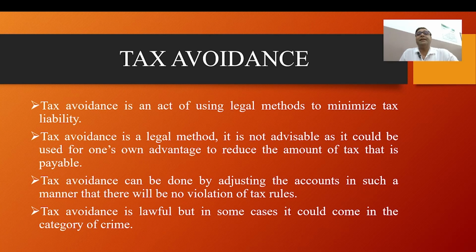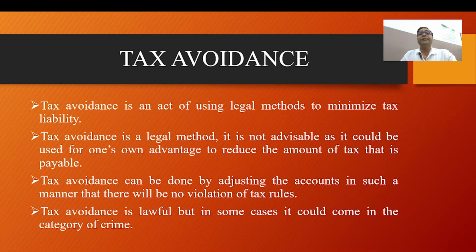Tax avoidance is an activity of taking advantage of shortcomings in the tax rules by finding new ways to avoid the payment of tax that are within the limits of the law. Tax avoidance can be done by adjusting the accounts in such a manner that there will be no violation of tax rules. Tax avoidance is lawful, but in some cases it could come into the category of crime. It means if you are not using the law properly, tax avoidance will become a crime.